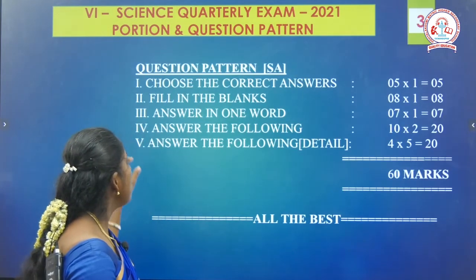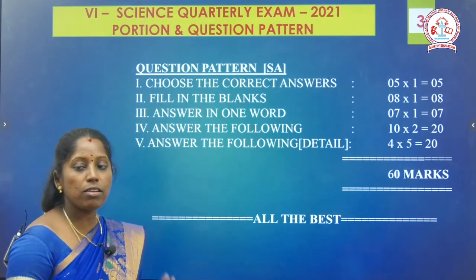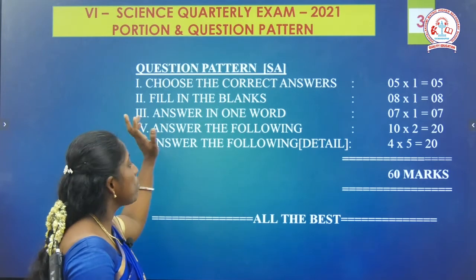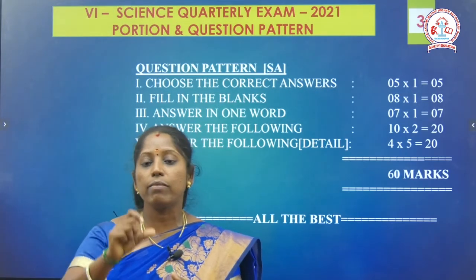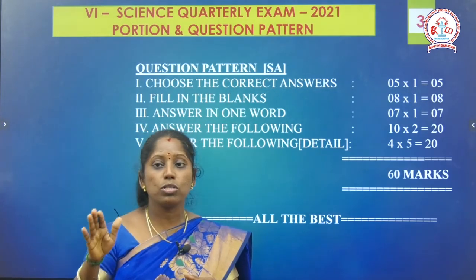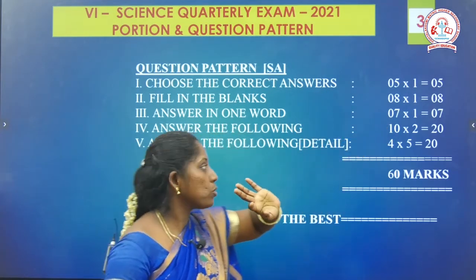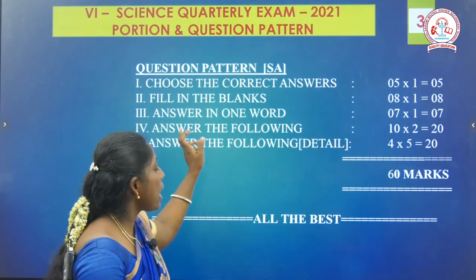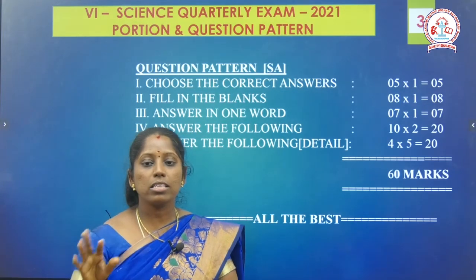First, Roman one: choose the correct answer, 5. Then fill in the blanks, 8, then answer in one word, 7. For these you write only one word for each question, and each question carries 1 mark. So these 5, 8 and 7 are 1-mark questions. The next one, Roman four, is answer the following. These are 2-mark questions, and you can write the answer in 2 or 3 lines.